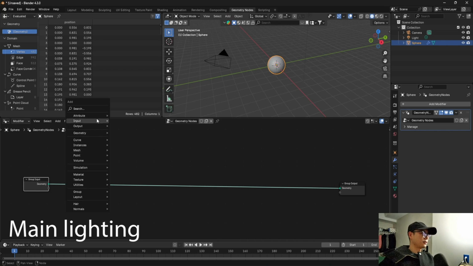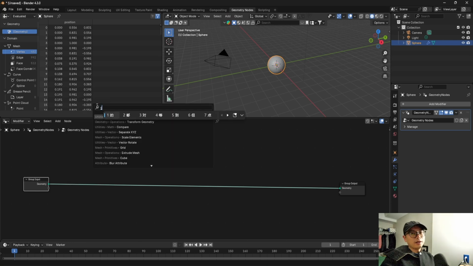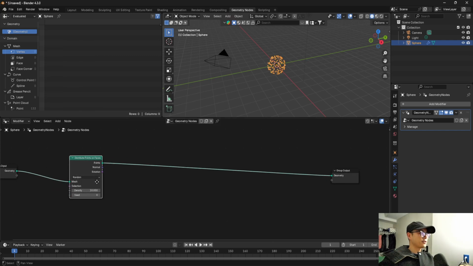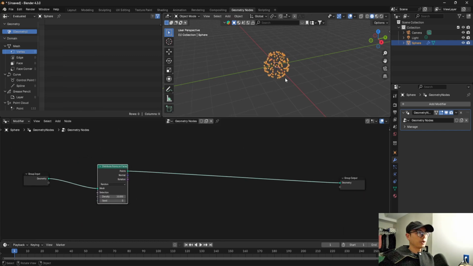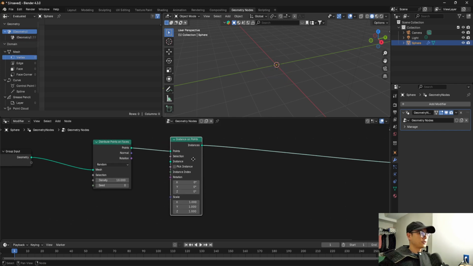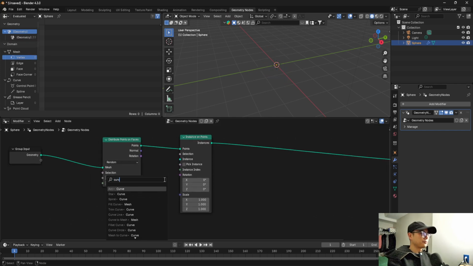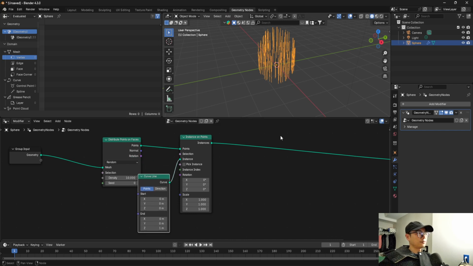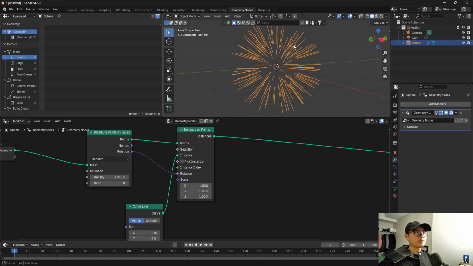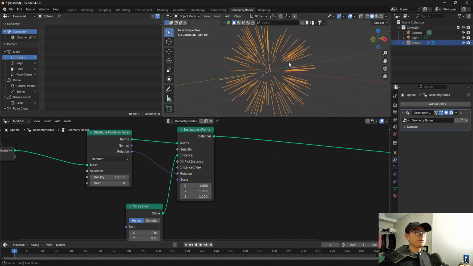So let's begin. First we need to make the first layer lighting, and then we will make the second layer lighting. So here we will use the distribute points on faces, and we have some points. Then I will use the instance on points. So here I use the curve line like this, and then I will connect rotation to rotation. It will be like this. So this is the basic structure of the lighting.